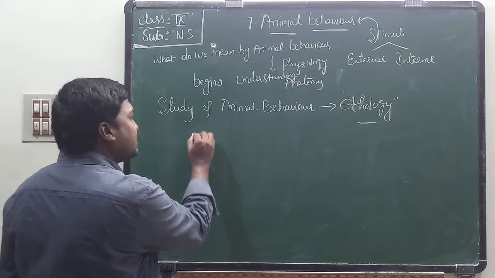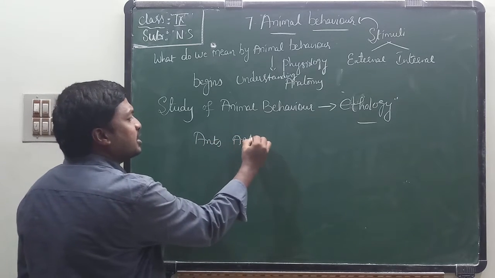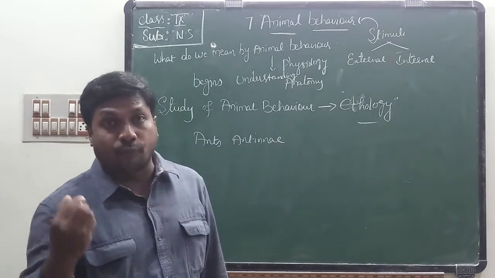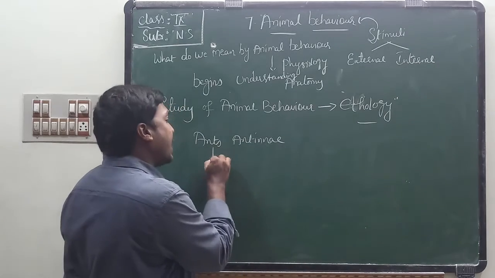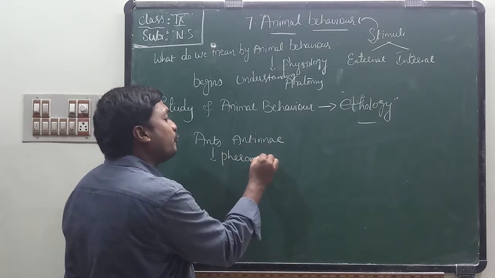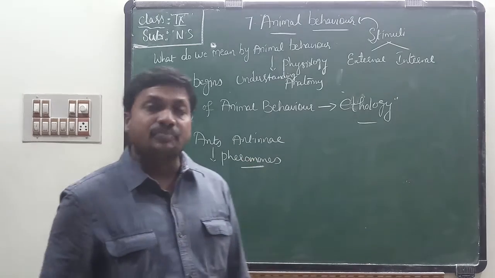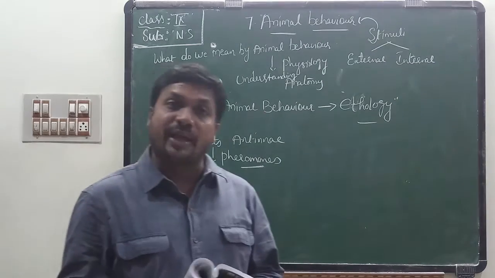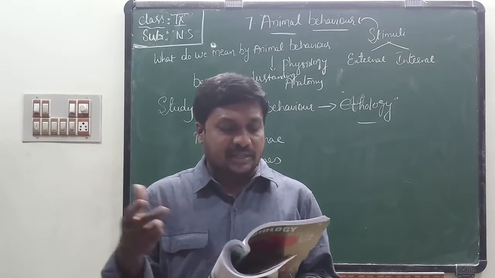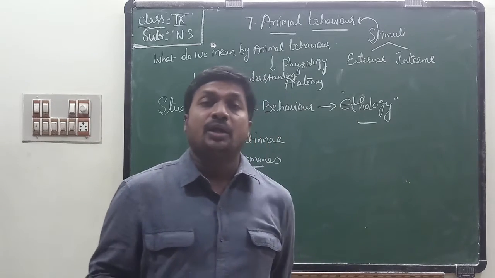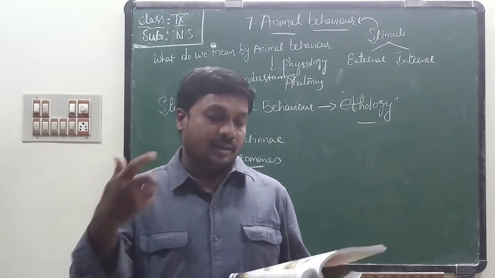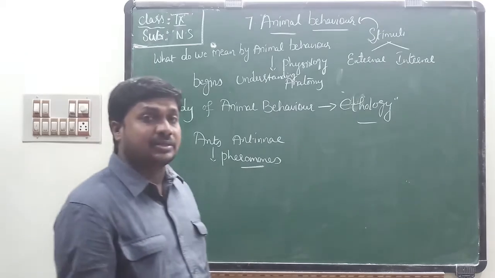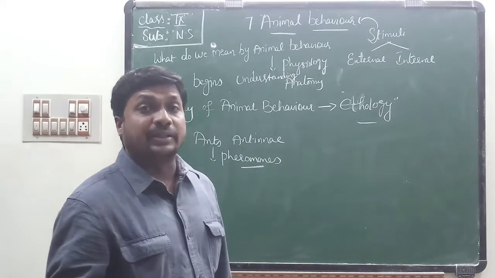Do you know? Ants have special structures in their head known as antennae. These antennae are helpful to find the food present in their surroundings, and ants release some chemicals known as pheromones. With the help of these pheromones, other ants also will follow. So, like this ants search for their food. Now, who teaches a bird to make a nest? No, no one teaches the bird to make a nest. Do you know? All these behaviors are performed by animals on their own.